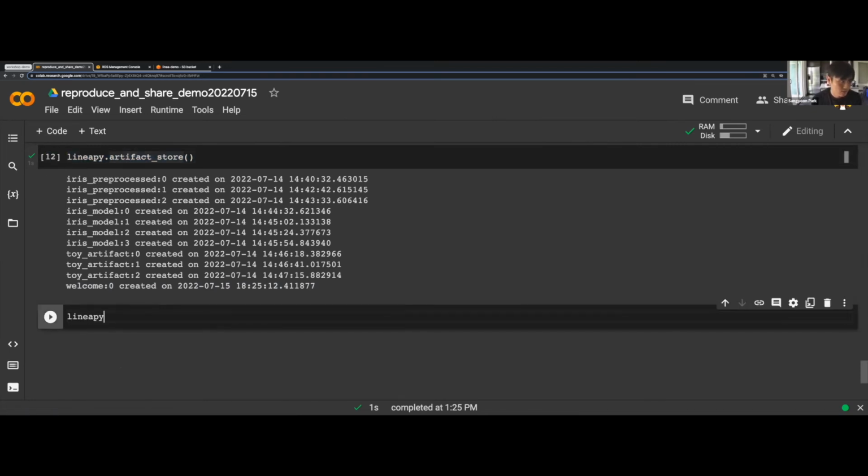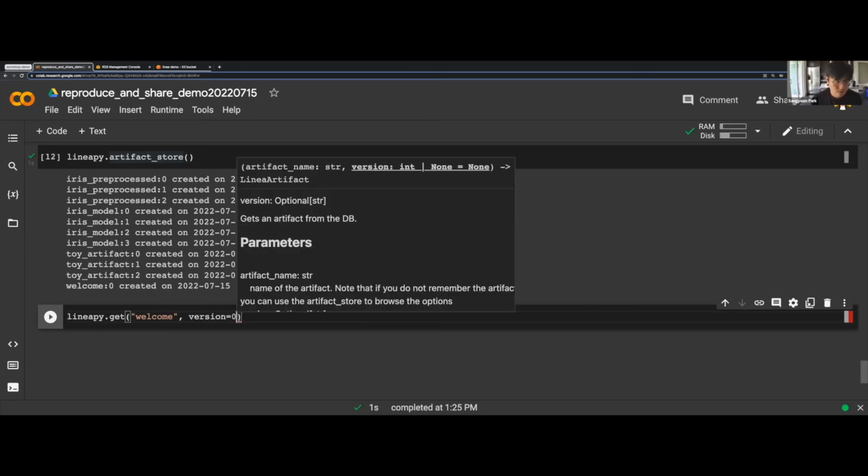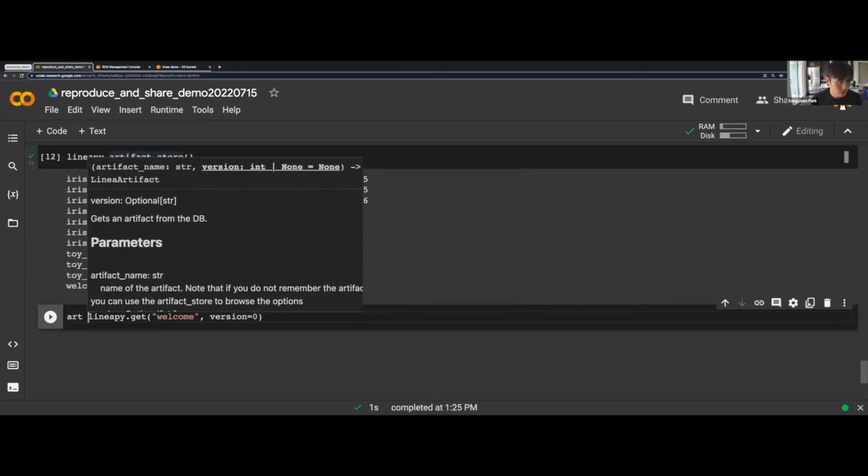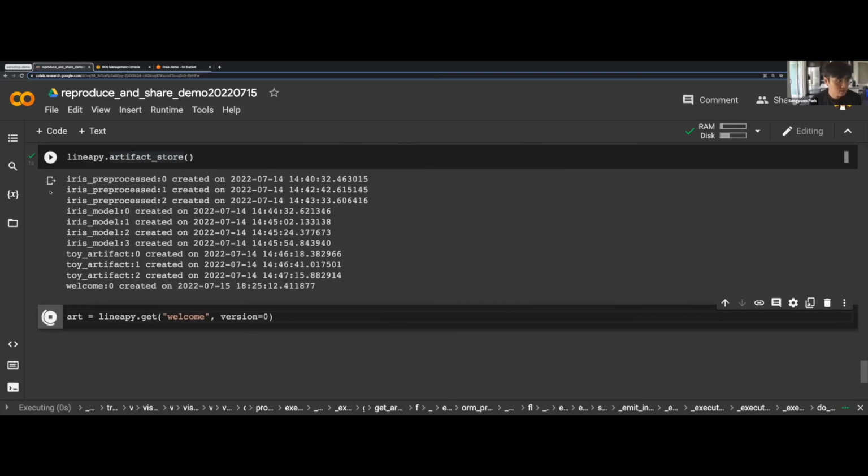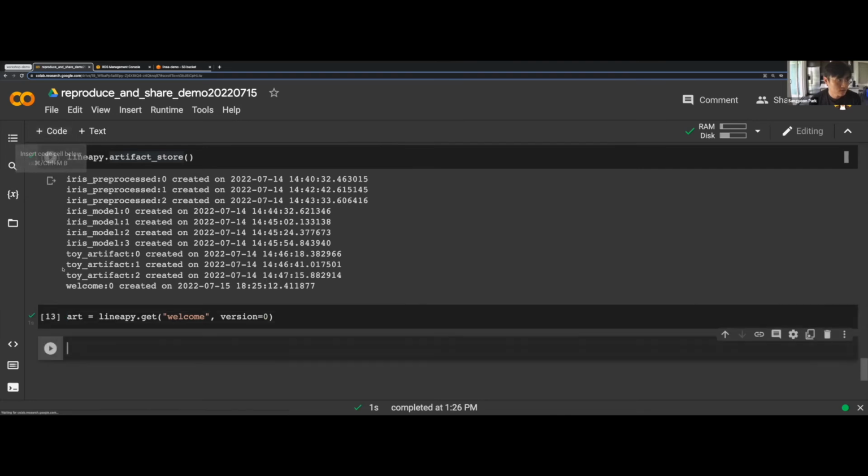Linea.get. The artifact is called welcome, and the version is 0. I'm going to save it to artifact, and if I print, because we're interested in the value of this artifact, let's unpack this.